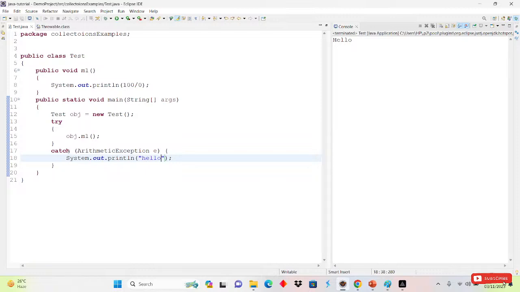Rajesh is saying exception, Teja is saying hello, Nikita is saying hello. Okay, see, if I run this one now, what will be the output we will get? That is hello. Why hello are we getting?